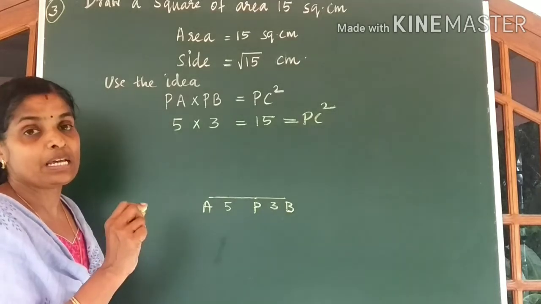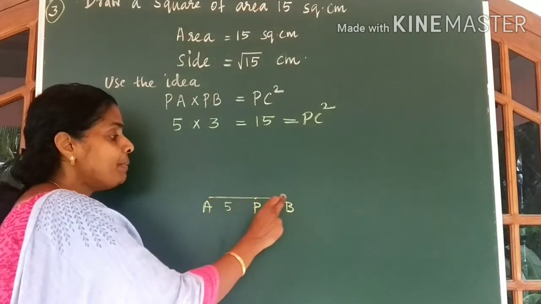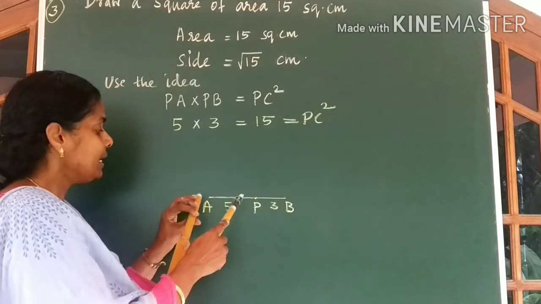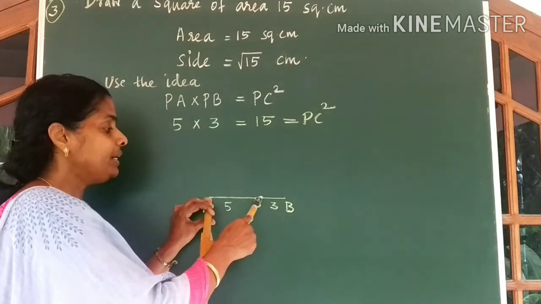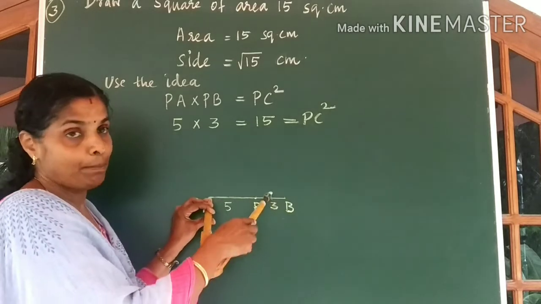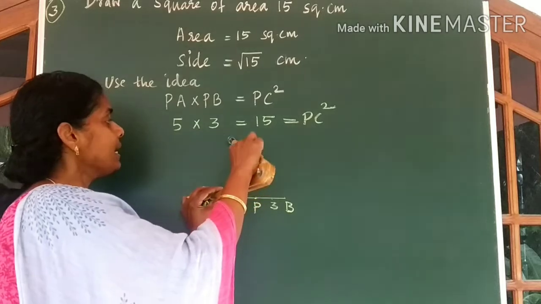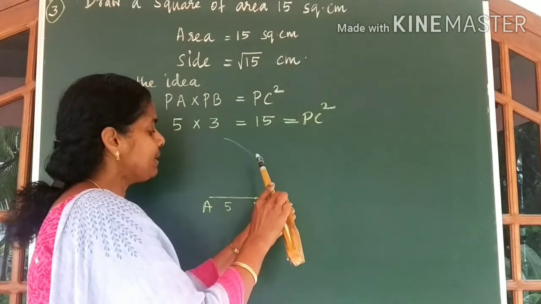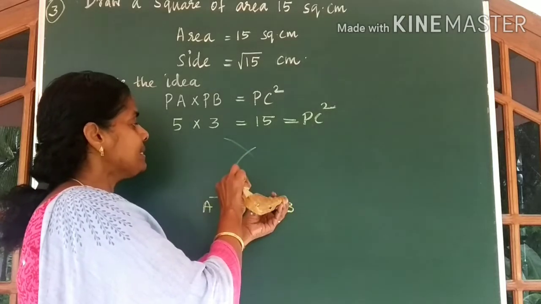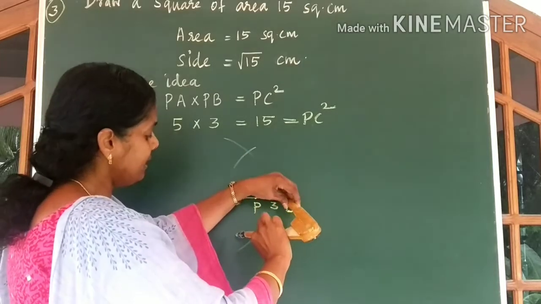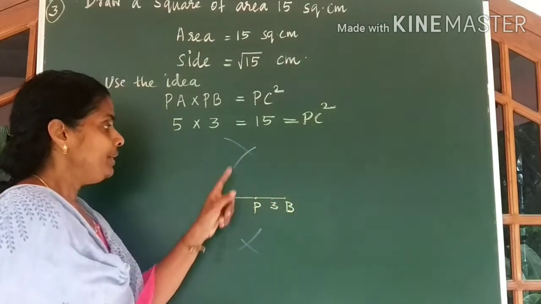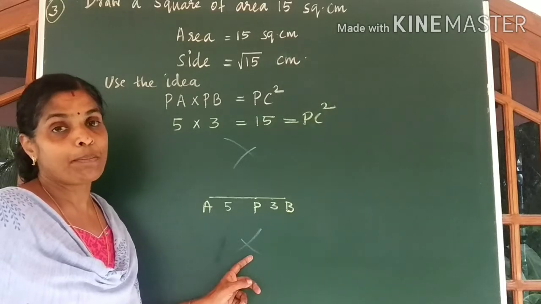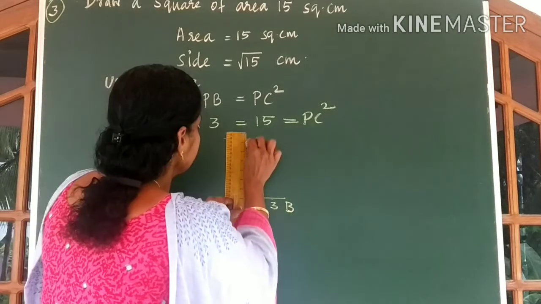To draw a semicircle, we need the center point. To get the center point, let us draw the perpendicular bisector of AB. Use your compass. Keep your compass at A. Take half more than AB and draw arcs above and below. Similarly, keep it at B. Cut the previous arc with the same radius. Now join these two arcs. You get the perpendicular bisector of AB.